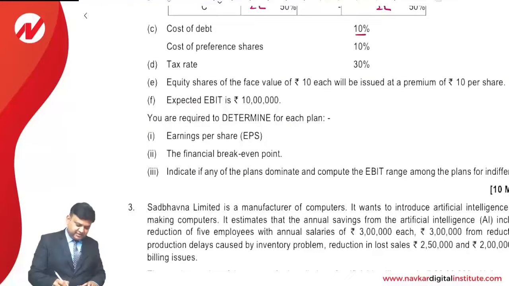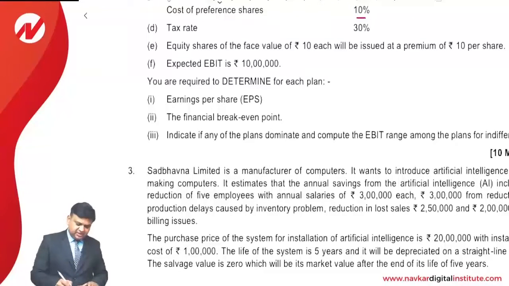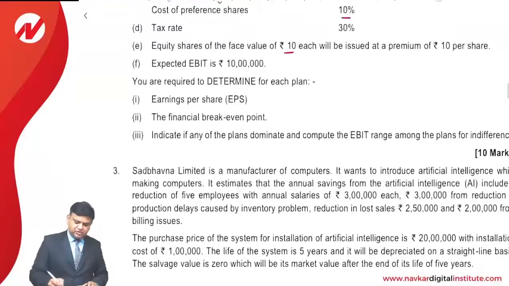Cost of debt is given 10% and cost of preference share is 10%. Dear students, Institute has made very clear with its suggested answer. Unless the post-tax cost of debt is given, we don't have to understand it to be KD. We have to understand cost of debt as a rate of interest. Income tax rate is only 30%. Equity shares of the face value of 10 will be issued at a premium of 10. So 10 plus 10, 20 rupees is the issue price.